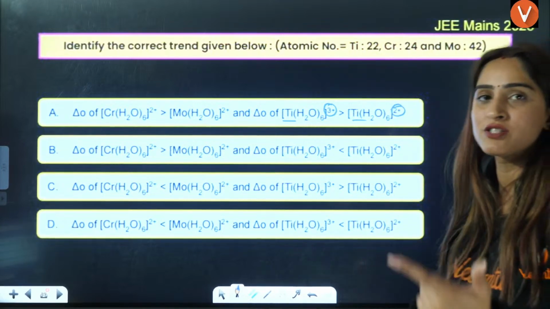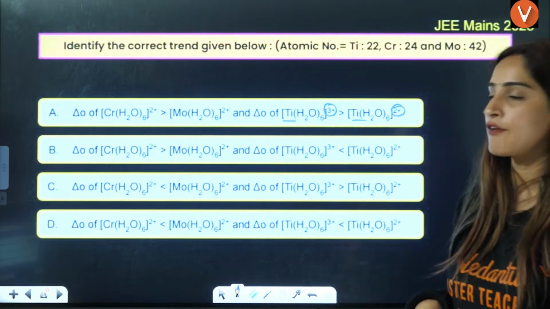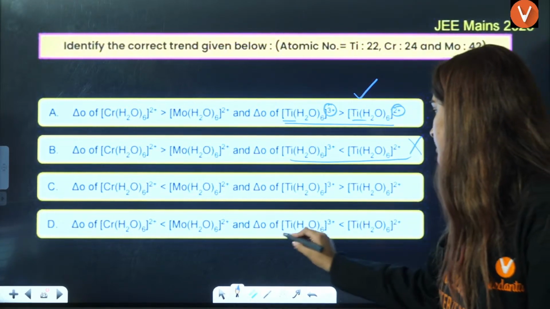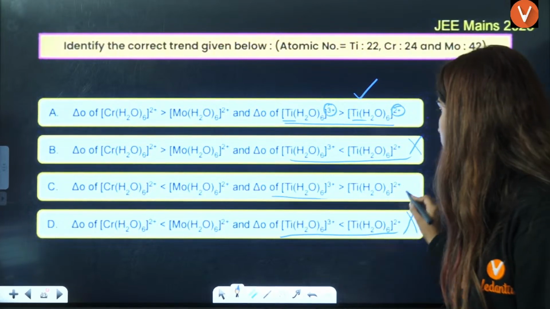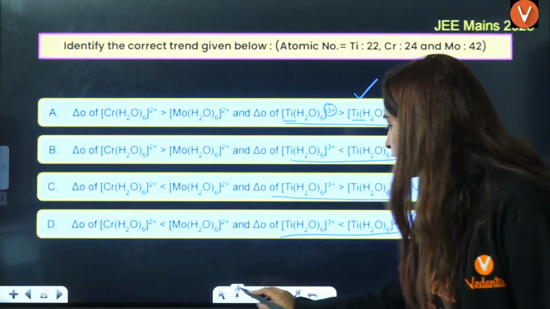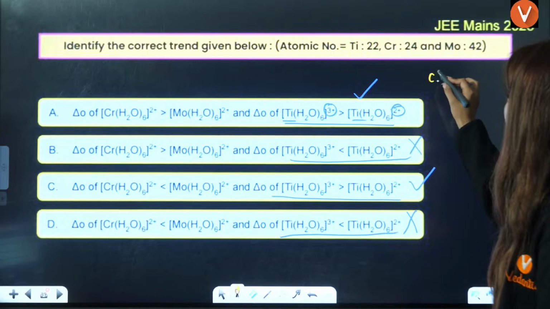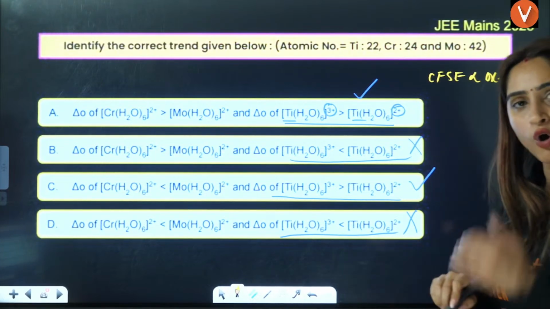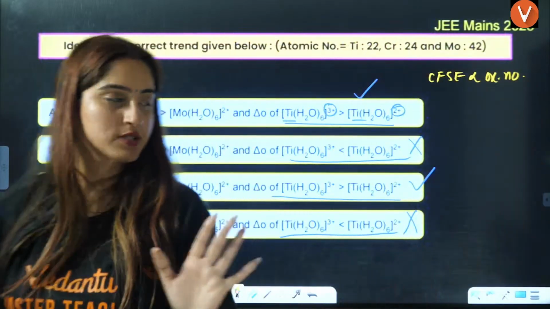So the more the oxidation number, the more the CFSE value. So this is correct, this is incorrect, this is incorrect, this is also correct. You can write here that CFSE is dependent on oxidation number. The more the oxidation number, the more the value of CFSE.